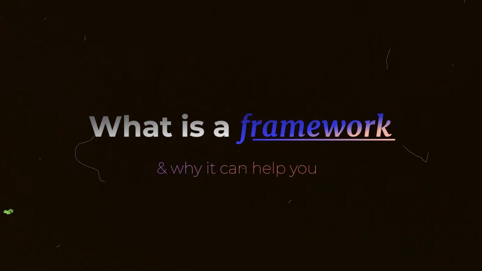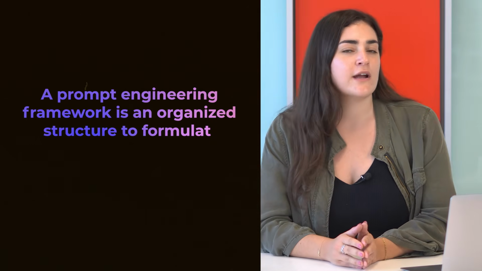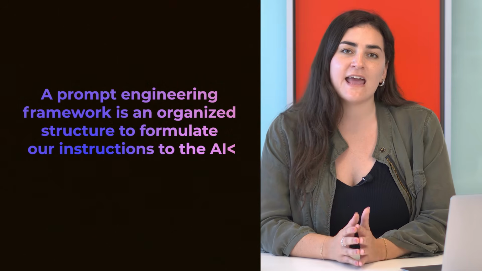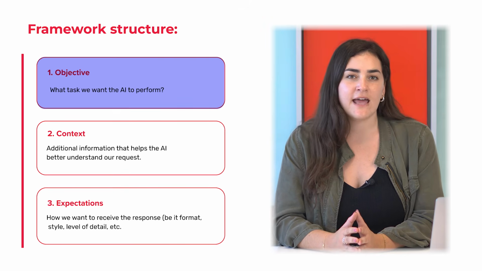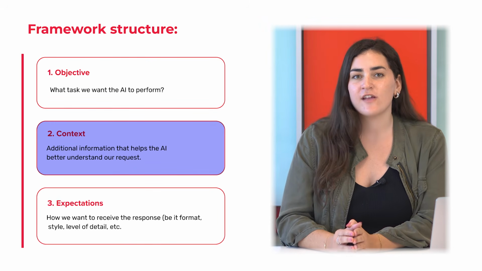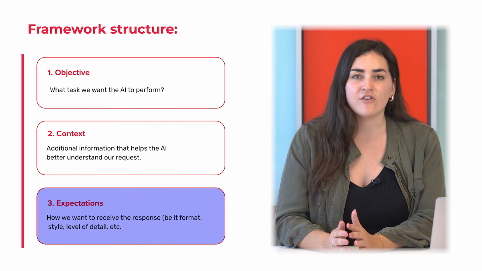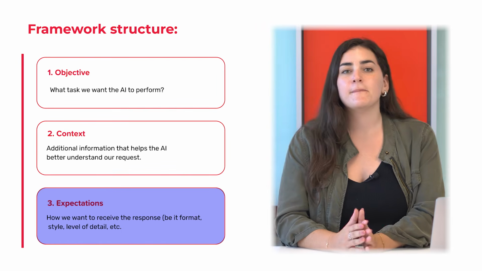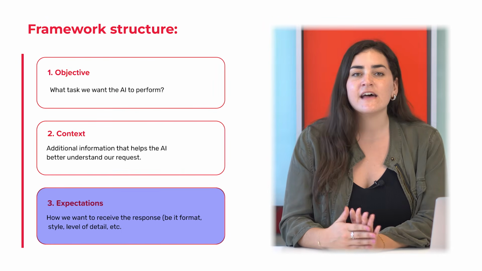Let's move on to the next important point. What is a framework and why it can help you? To improve the quality of our prompts, there are frameworks. A prompt engineering framework is an organized structure to formulate our instructions to the AI. By following a framework, we can ensure that the prompt contains all the key elements to obtain precise, specific, and high-quality responses. The basic structure of any framework consists of an objective, what task we want the AI to perform, a context, additional information that helps the AI better understand our request, and some expectations, how we want to receive the response, be it format, style, level of detail, etc.